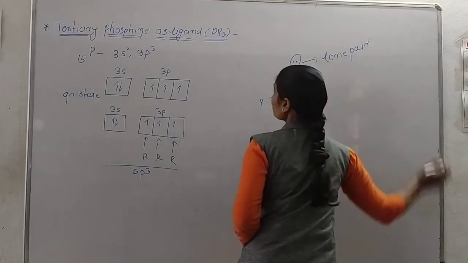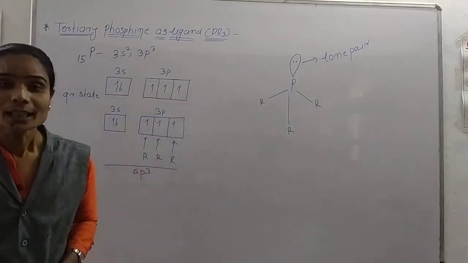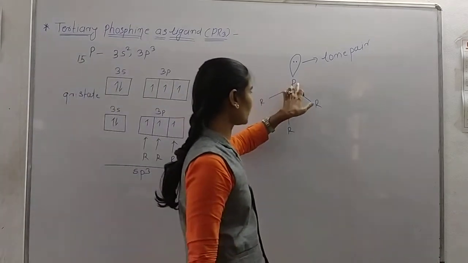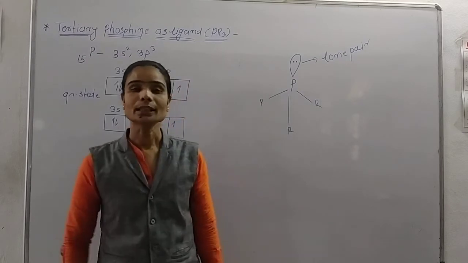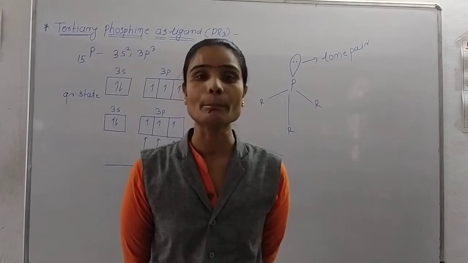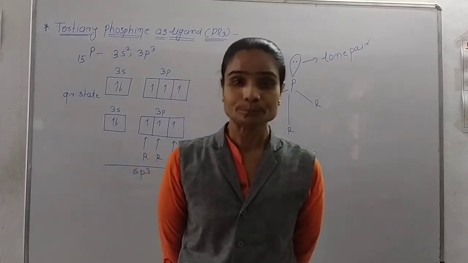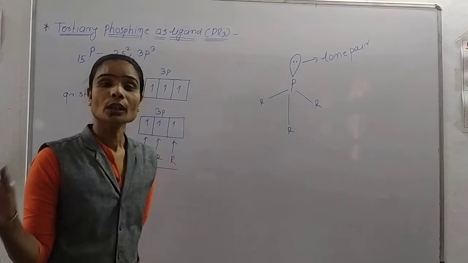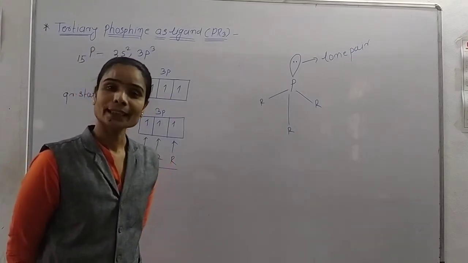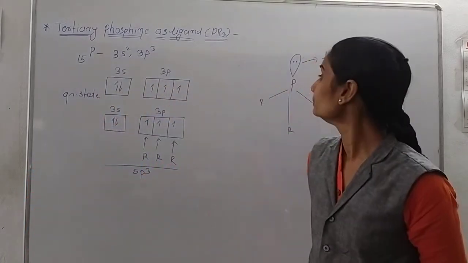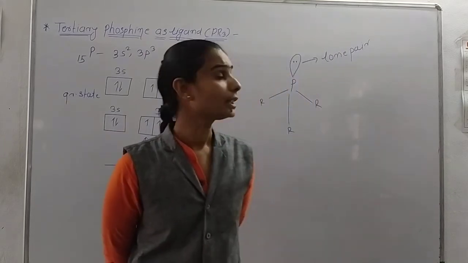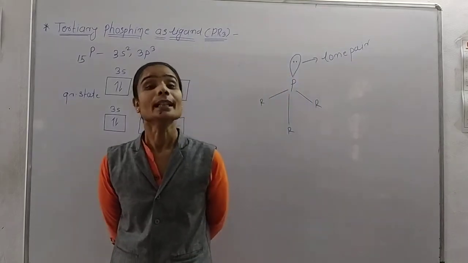That's why tertiary phosphine acts as a ligand: because one lone pair is present on the phosphorus atom. Due to that, tertiary phosphine acts as a ligand. In organic compounds it acts as a reactant showing maximum reactions, and in inorganic complexes it acts as a ligand in most compounds. For example, Wilkinson's catalyst, in which tertiary phosphine is one of the ligands.